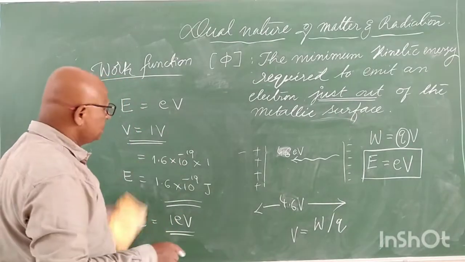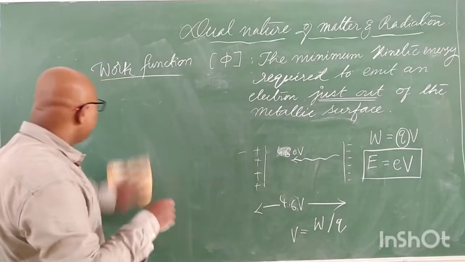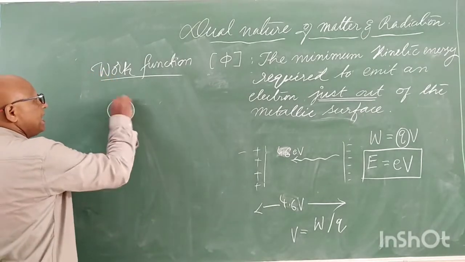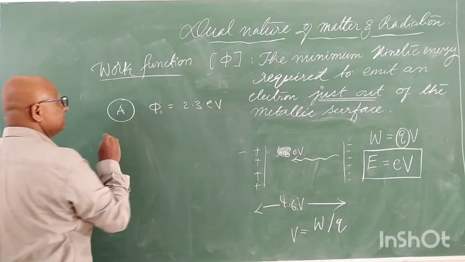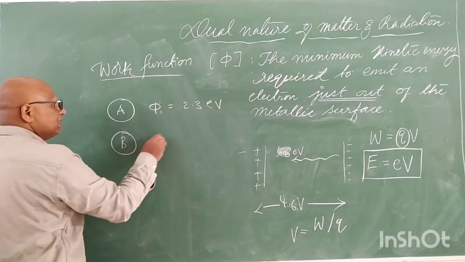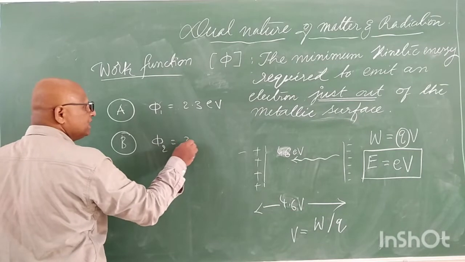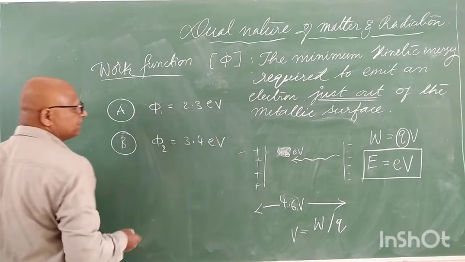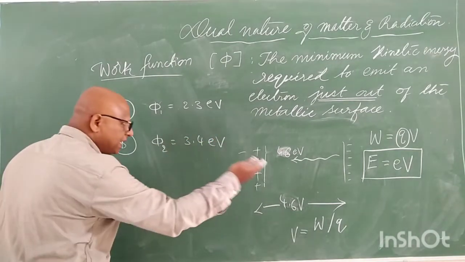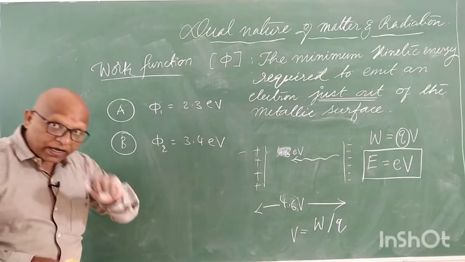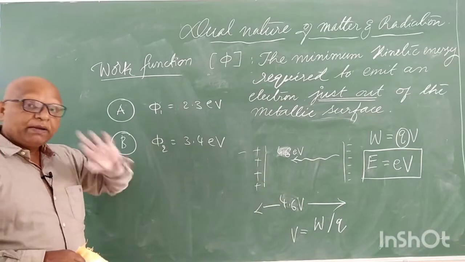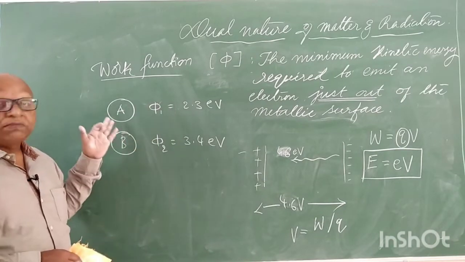Okay. Now this energy is measured in eVs. Now metal A has phi 1, 2.3 eV, metal B has phi 2 which is 3.4 eV, and metal 3 has something else. So these are all energies required for the emission of electrons from these metals.